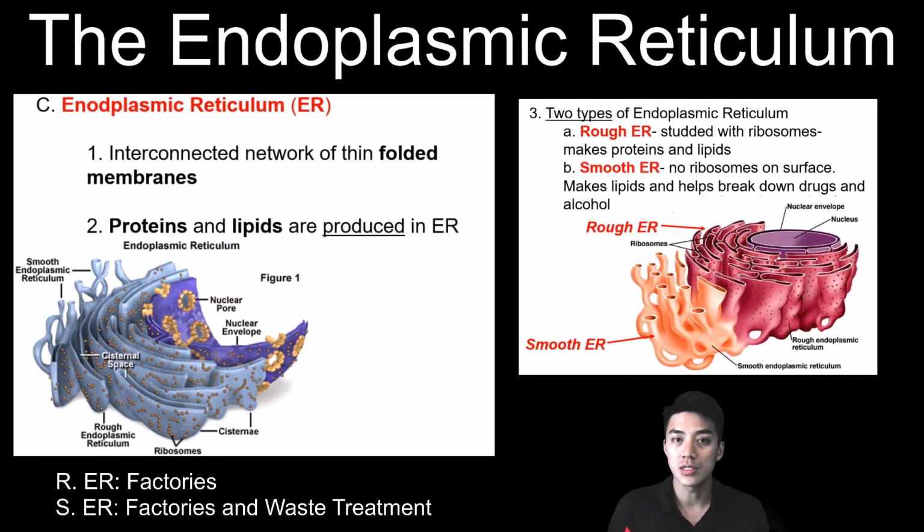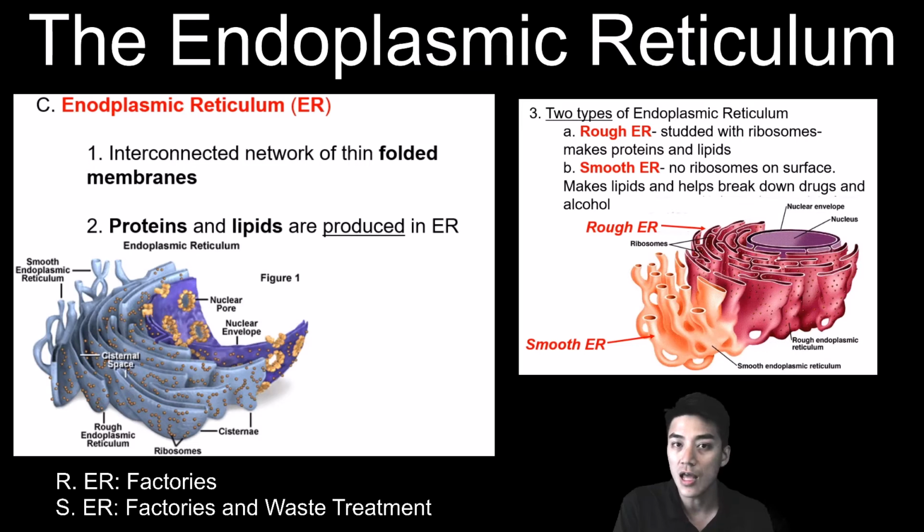Bordering the nucleus is a cell organelle with thin folded membranes known as the endoplasmic reticulum, or ER for short. And there are two different types of ER. The first is the rough endoplasmic reticulum, and these are studded with ribosomes which help make proteins and lipids. The other type is known as smooth ER. Smooth endoplasmic reticulum don't have ribosomes on them, and instead they're responsible for detoxifying drugs and alcohol.